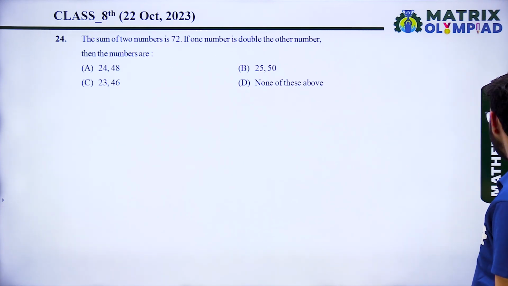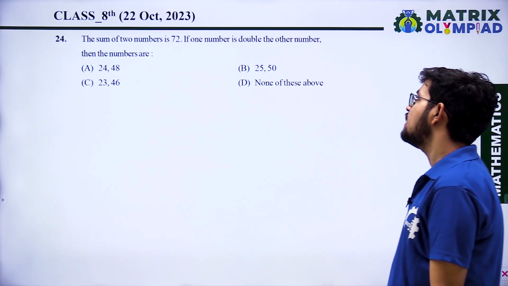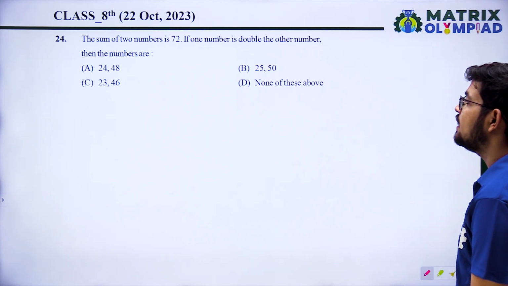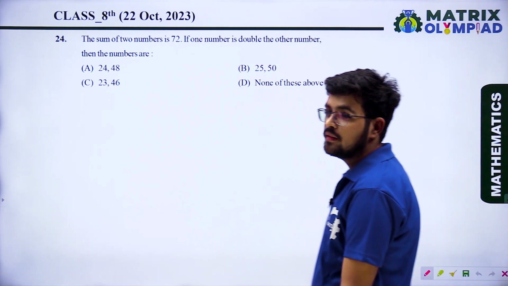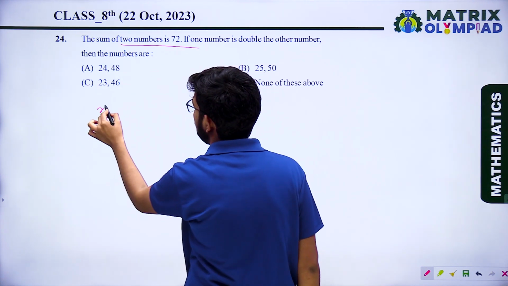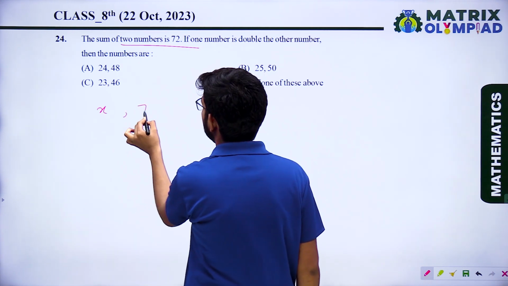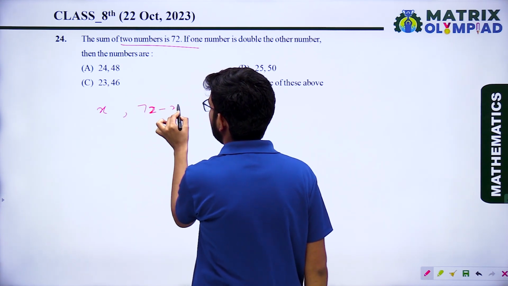Next, the sum of two numbers is 72. If one number is double the other number, then the numbers are. It is saying that the sum of two numbers is 72. Just assume one number is x. So what is the other number? 72 minus x.